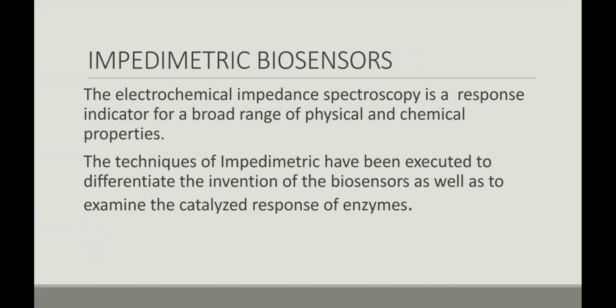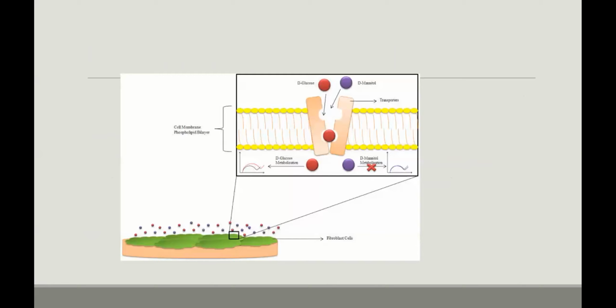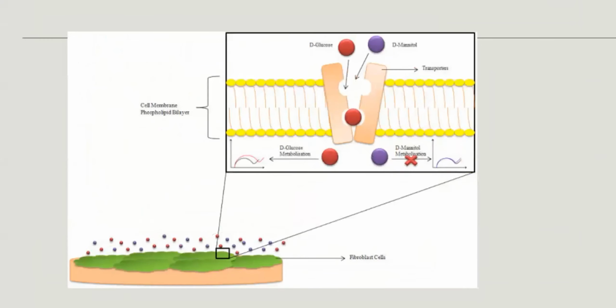So impedance biosensors are determined by electrochemical impedance spectroscopy. In an impedance biosensor, we use the spectroscopy called electrochemical impedance spectroscopy. Here a broad range of physical and chemical properties are used in these impedance biosensors. It is also used to examine the catalytic response of enzymes. Here in the impedance biosensor, we use the catalytic response of enzymes. So this is a picture of the impedance biosensors.